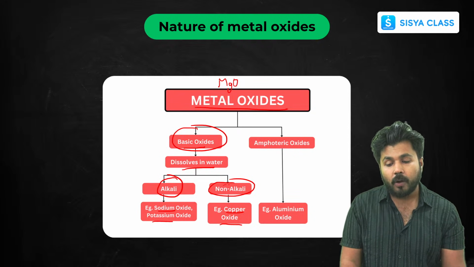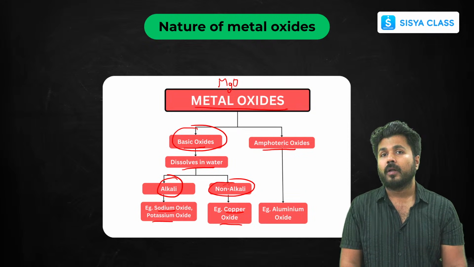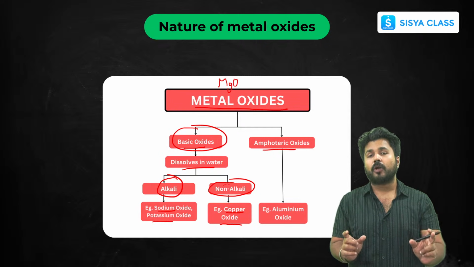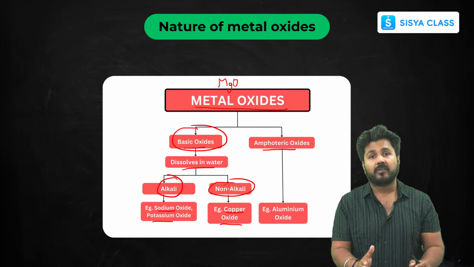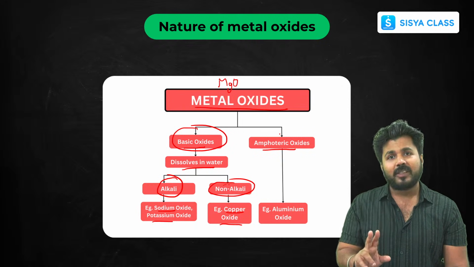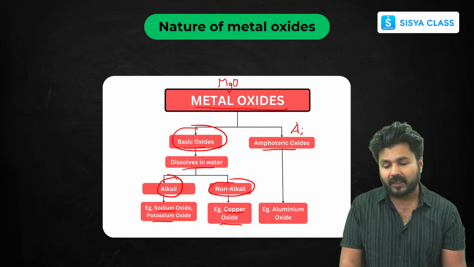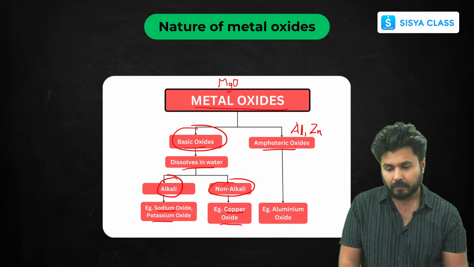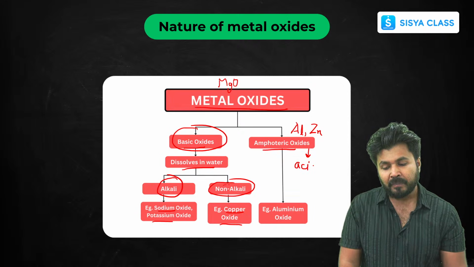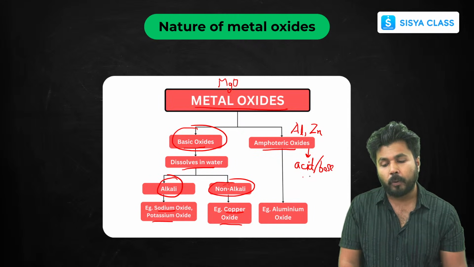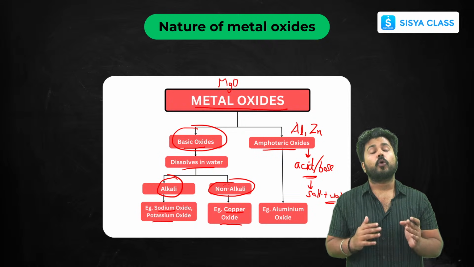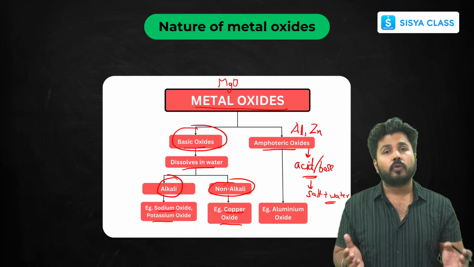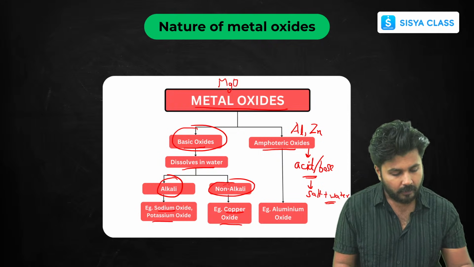Now some metal oxides are amphoteric also. This is a very important word. We will be discussing amphoteric oxides and solving many questions related to them in today's class only. I'll just give you two examples right now: one is aluminium, another one is zinc. These are the two metals that form amphoteric oxides. That means their oxides react with acid as well as base. They react with both, and in both cases they form salt plus water. That's why they are called amphoteric oxides: those oxides which react with acid as well as base, so they form acidic and basic salts both.